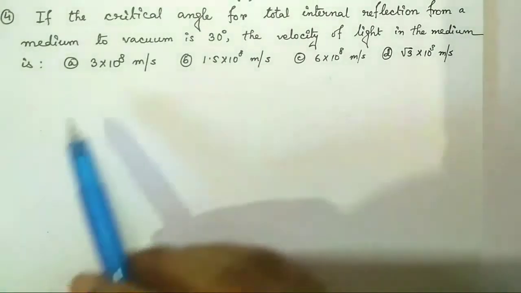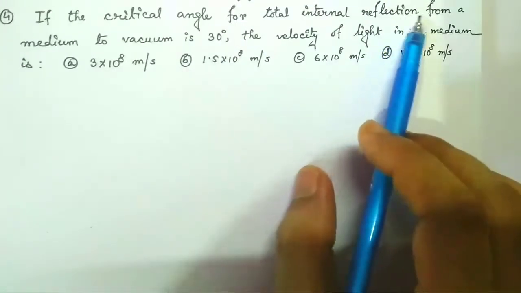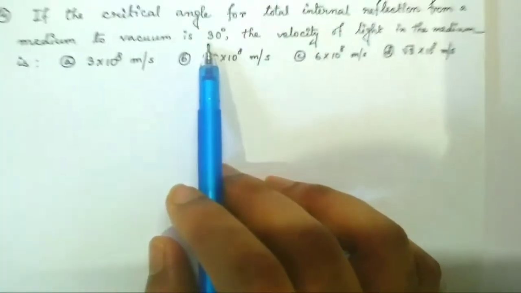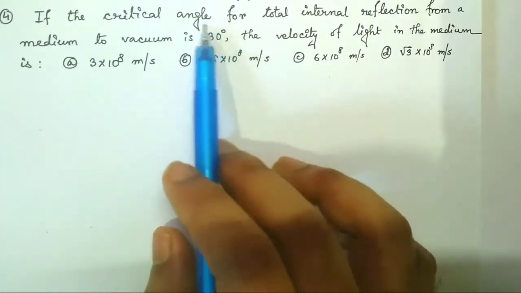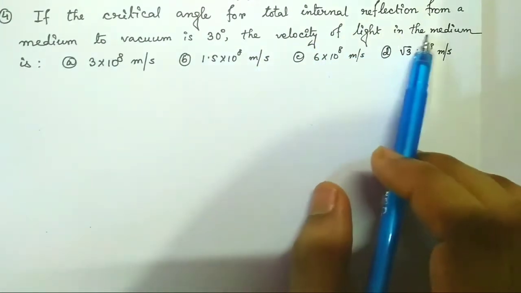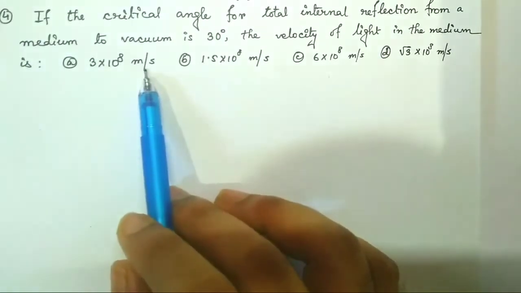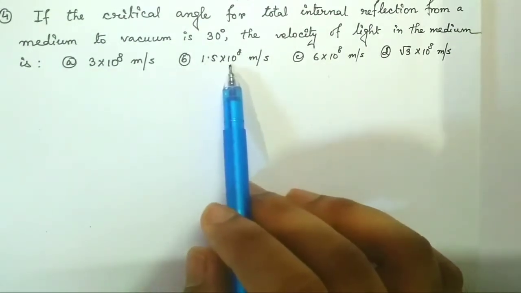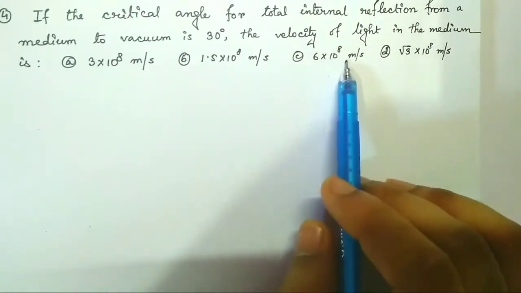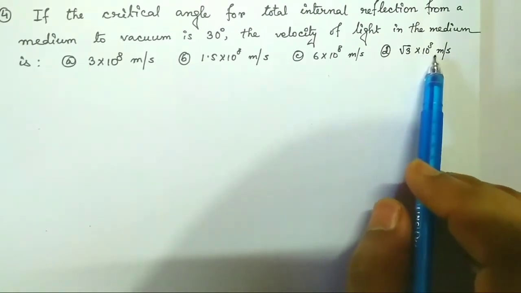Question number 4. If the critical angle for total internal reflection from a medium to vacuum is 30 degree, then the velocity of light in the medium is: option A, 3 into 10 to the power 8 meter per second; option B, 1.5 into 10 to the power 8 meter per second; option C, 6 into 10 to the power 8 meter per second; and option D, root 3 into 10 to the power 8 meter per second.